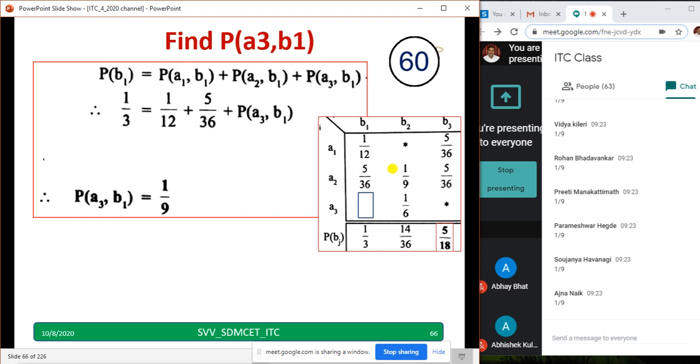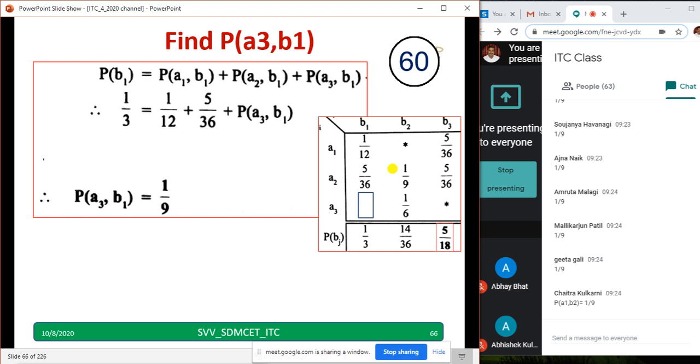Today's class strength is 63. I am very happy to see that even though it's online, most of the students are not missing classes. Amrita has got 1 by 9, Mallikarjun has got 1 by 9. Very good. Even for me, it's very easy to track how many of you are getting a correct answer compared to offline. Geeta got 1 by 9.